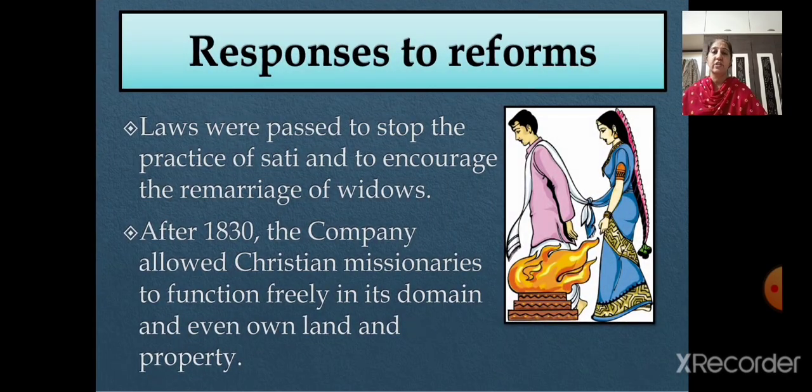Now let's move to the next topic, that is responses to reforms. See, the British believed that Indian society had to be reformed. This is what they believed, okay? So laws were passed to stop the practice of sati, and they encouraged the remarriage of widows. Even the education of the English language was actively promoted. They were supporting it the most, that each and every Indian should learn the English language. After 1830, the company allowed Christian missionaries to function freely in its domain and even own land and property.